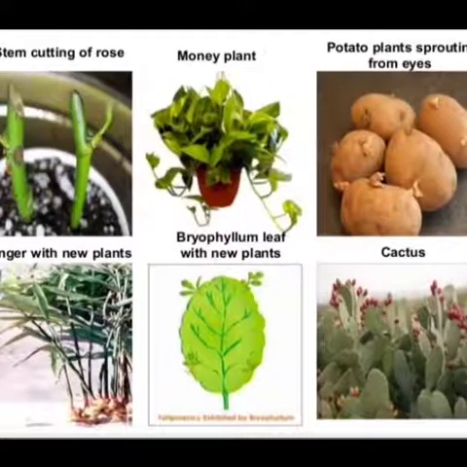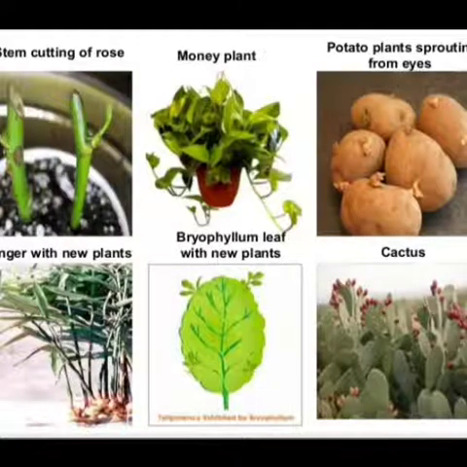This is the picture of different examples showing you vegetative propagation: stem cutting of rose, money plants, potato plants sprouting from eyes, ginger with new plants, bryophyllum leaf with new plants and cactus.